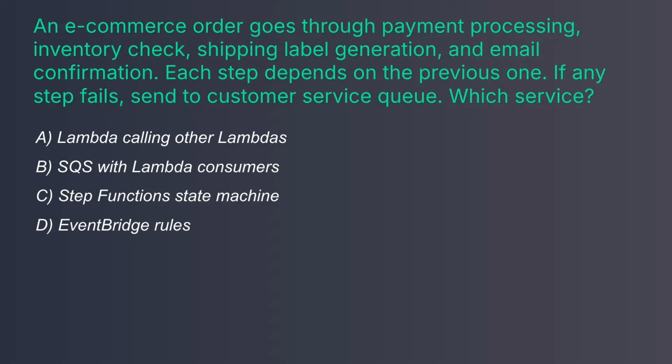Exam scenario. An e-commerce order goes through payment processing, inventory check, shipping label generation, and email confirmation. Each step depends on the previous one. If any step fails, send to customer service queue. Which service? C. Step Functions. That is a sequential flow with error handling and conditional logic. Perfect orchestration use case.